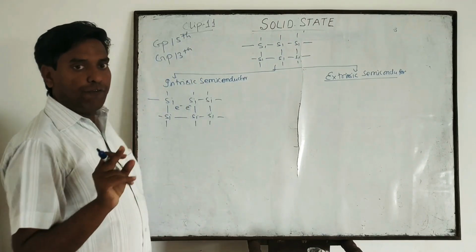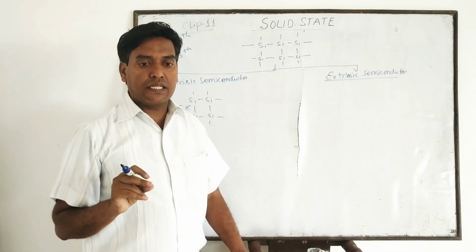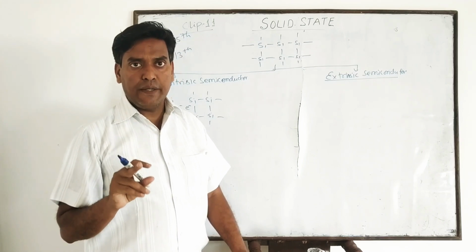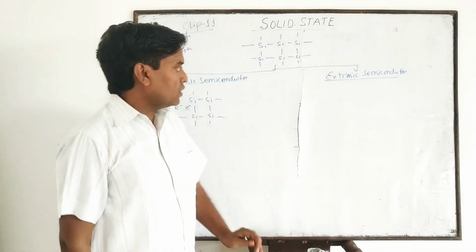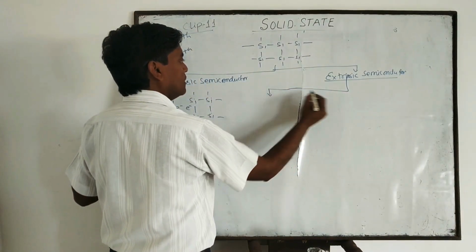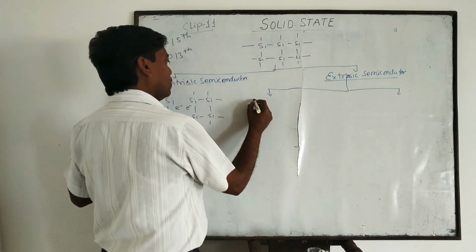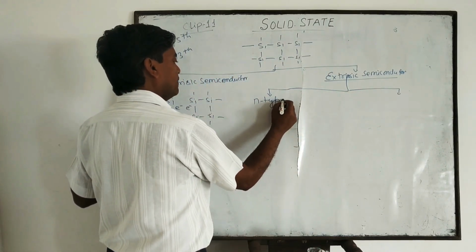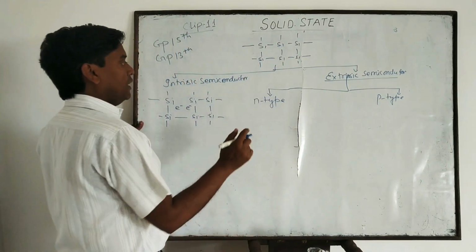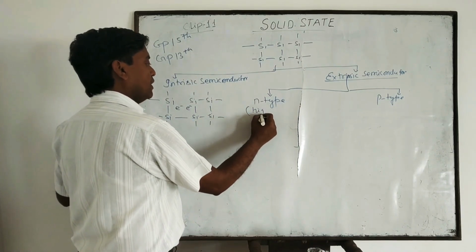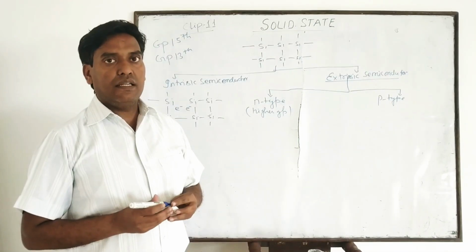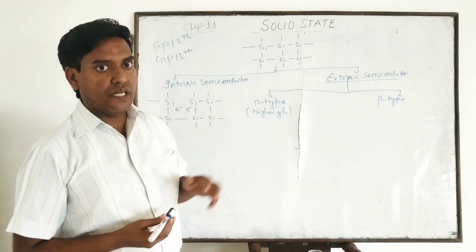You know, group 15 elements have 5 valence electrons, group 14 has only 4 electrons, and group 13 has 3 electrons. These extrinsic semiconductors are categorized into 2 types: one is N type and second is P type. What is N type? When impurities of the higher group are added in this lattice, then it becomes an N type semiconductor.